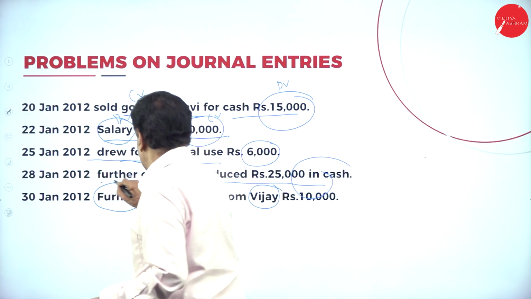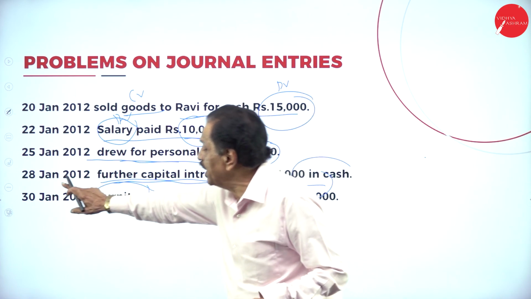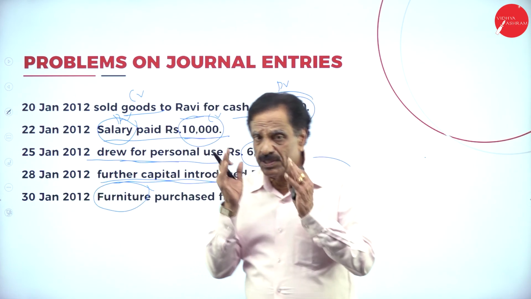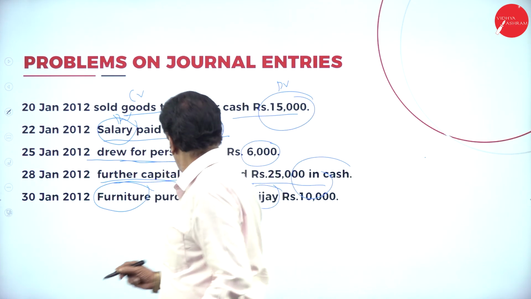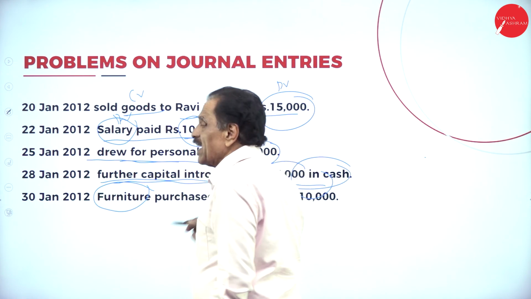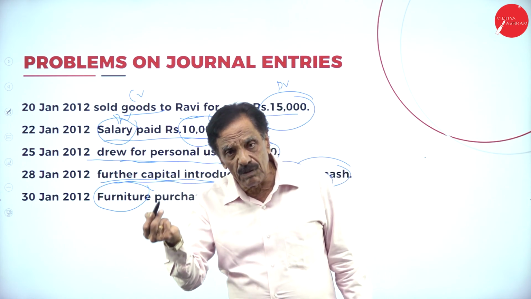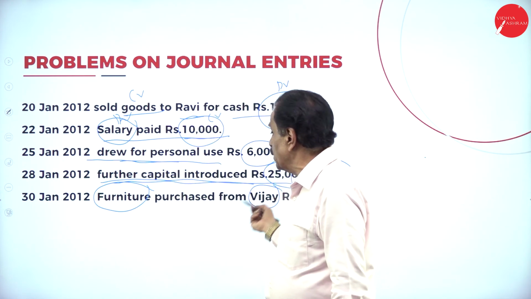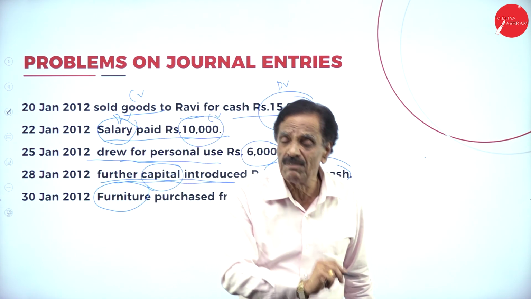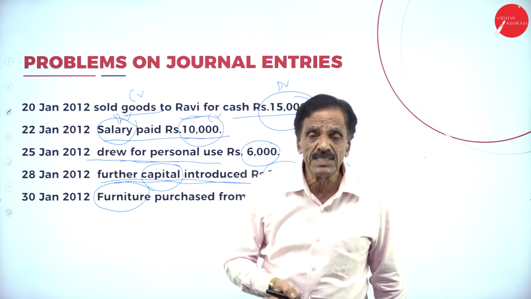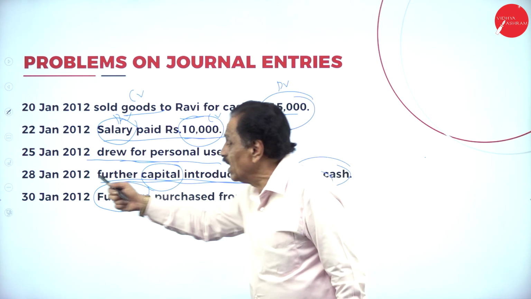So the 28th entry: further capital introduced, rupees 25,000 in cash. On which day? 28. Mr. Charan has put in further cash. How much money has been put into the business? 25,000 in the form of cash. Cash comes under real account: debit what comes in, credit what goes out. Capital is a personal account: debit the receiver, credit the giver. So whose capital? Charan's capital. Capital account should be credited. What is coming in? Cash. That should be debited.